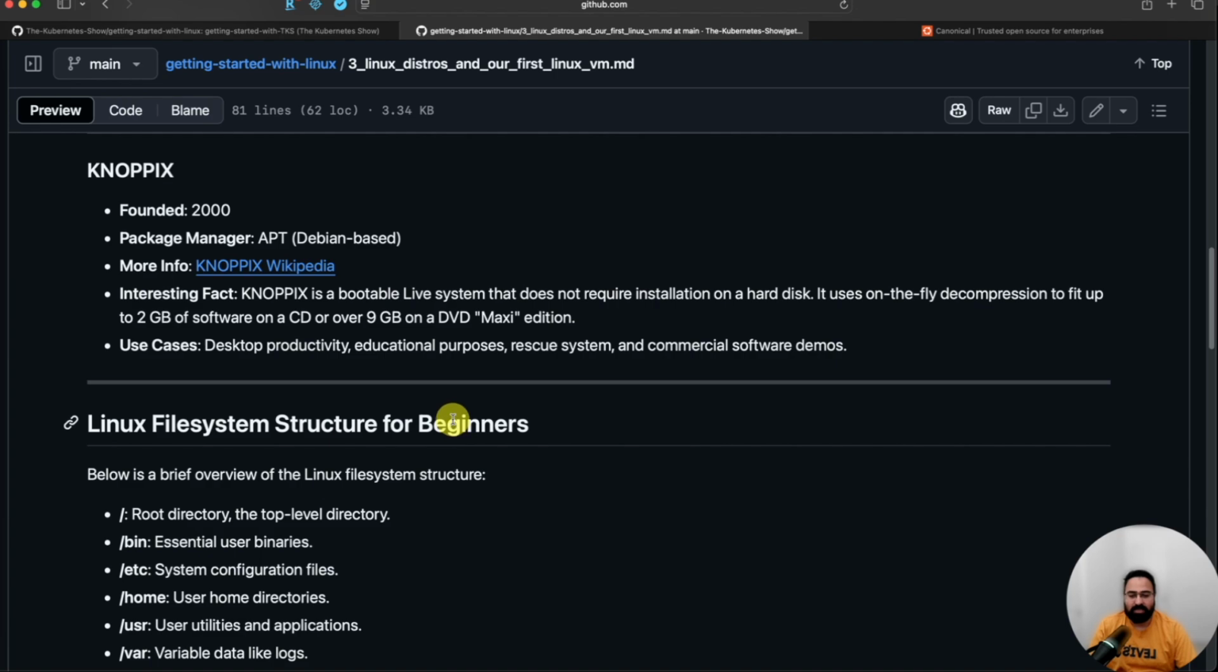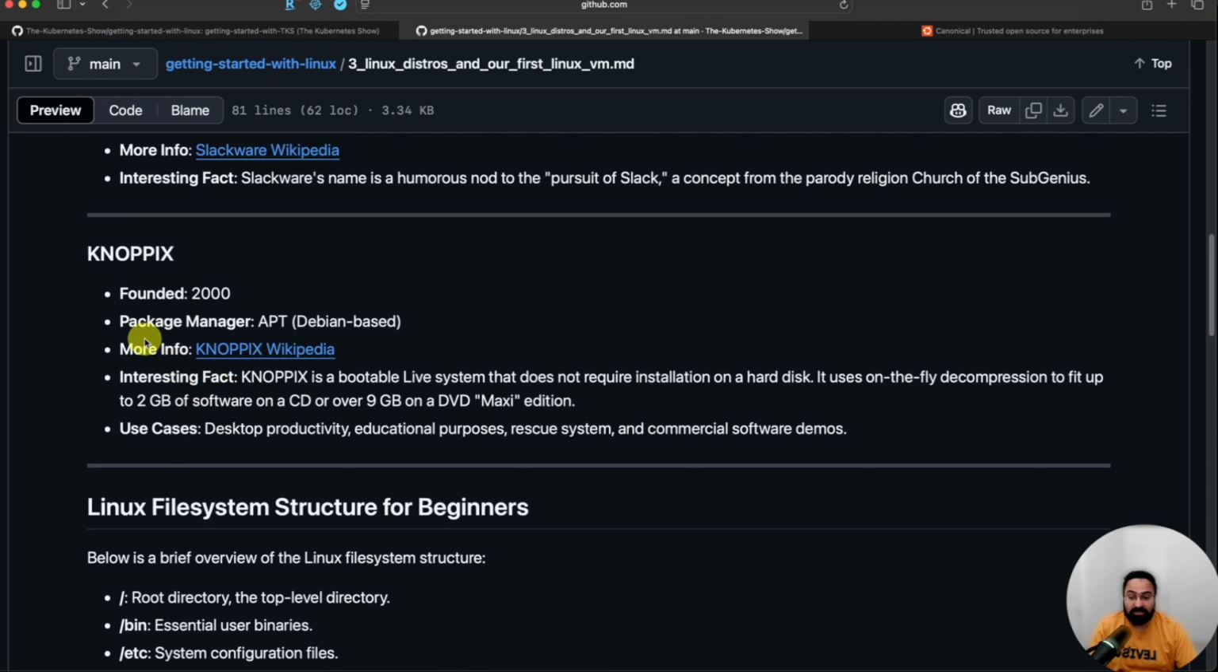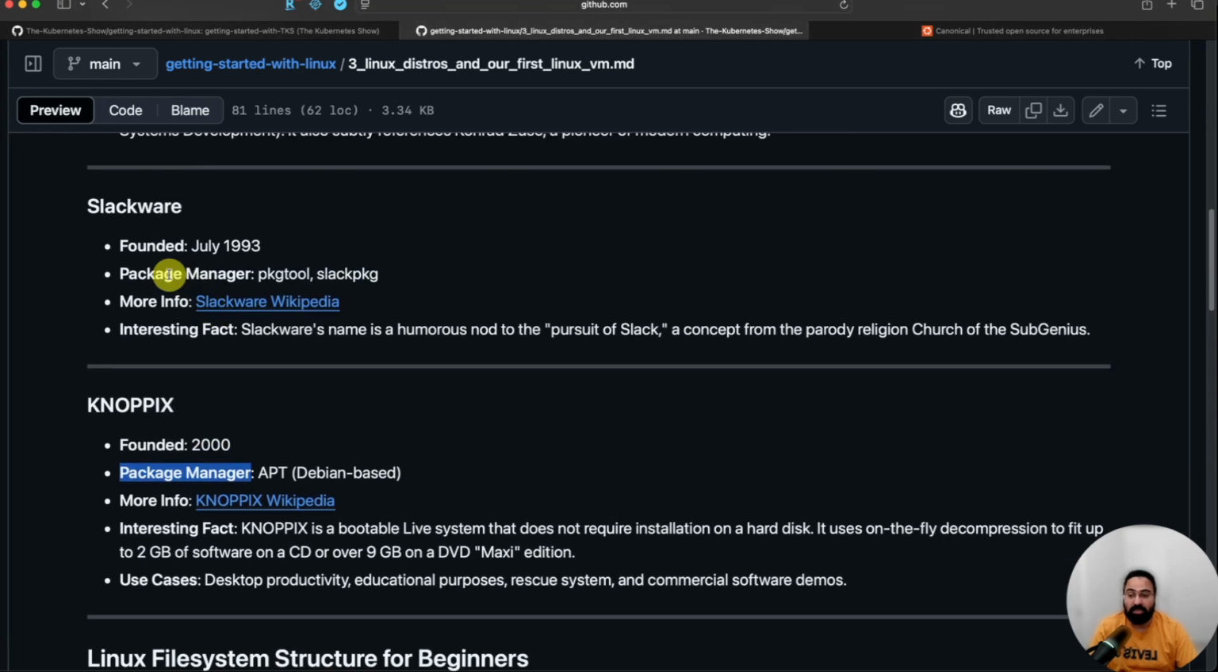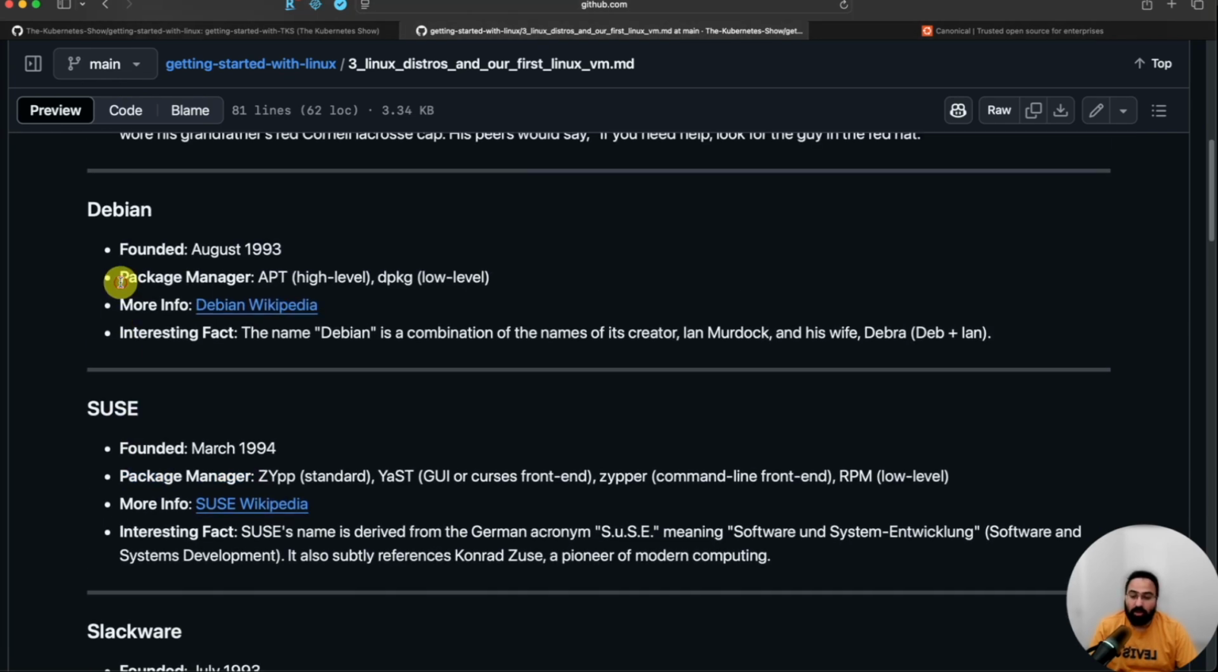But anyways, now with all this, before I move forward with file structure, I wanted to talk a bit about package manager or package management solution. Remember, I have mentioned it everywhere. Every distribution has its own package manager. Now, what is a package manager, right?